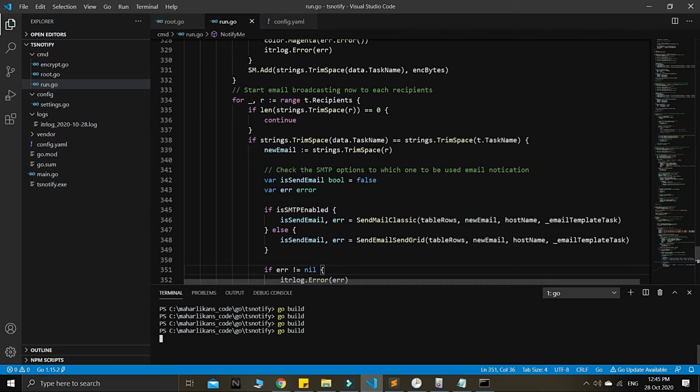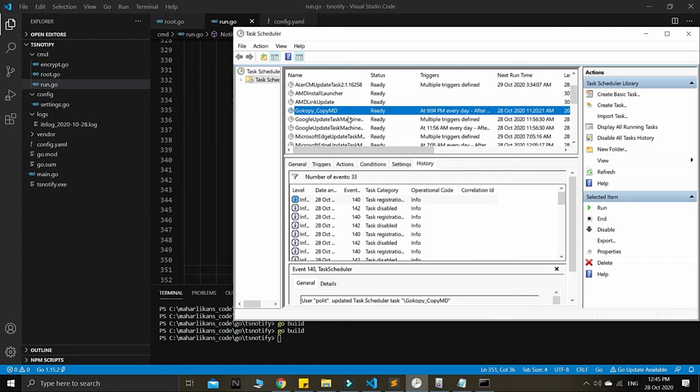Then I know we are eager to see if it is working or not. Okay, so we will continue. Right now we have this go copy. The status is currently ready. We are only interested in the status when it comes to disabled, guys.